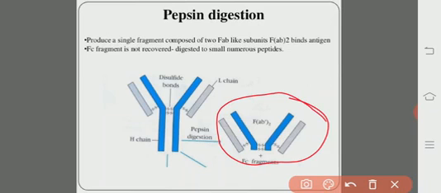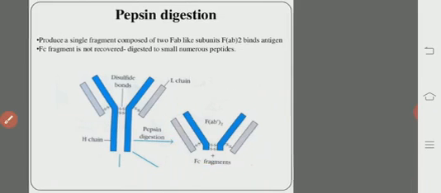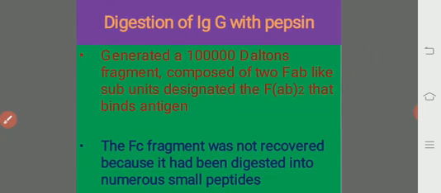And the other fragment, the FC fragment, was not recovered from the pepsin treatment because it had been digested into numerous small peptides. This is the result of the pepsin digestion. We have only one fragment, with the 2 FAB regions. So there is no FC fragment at all. It may be digested.